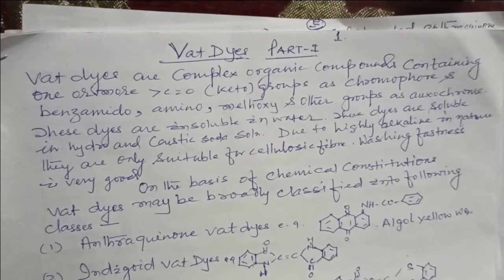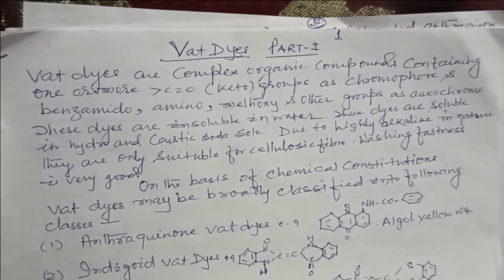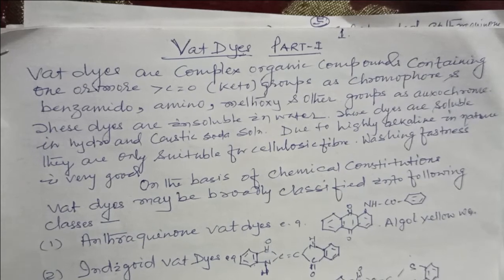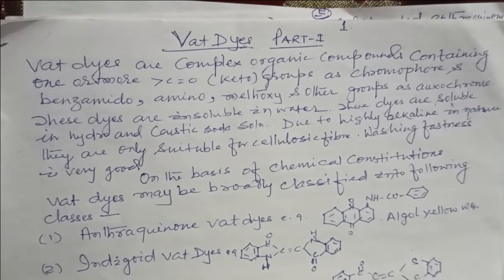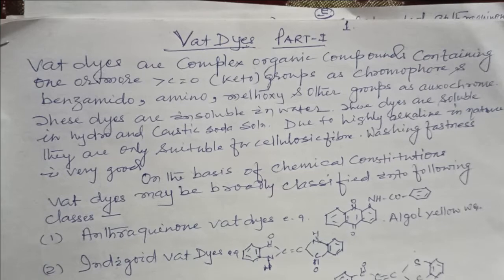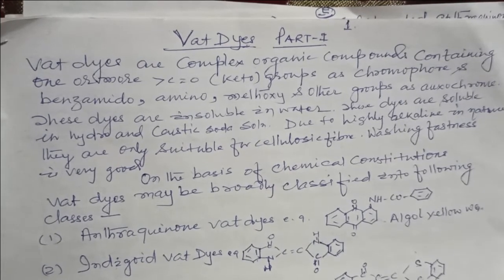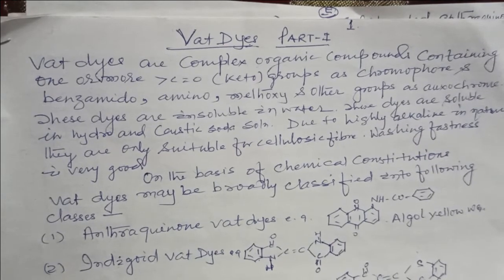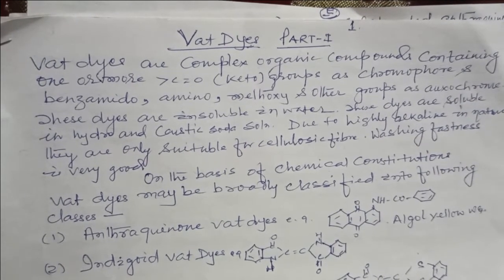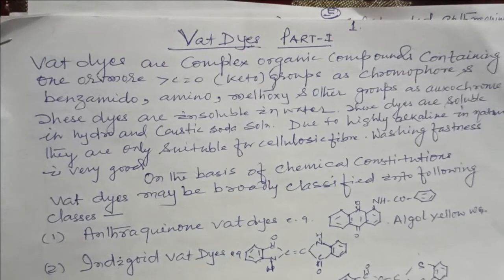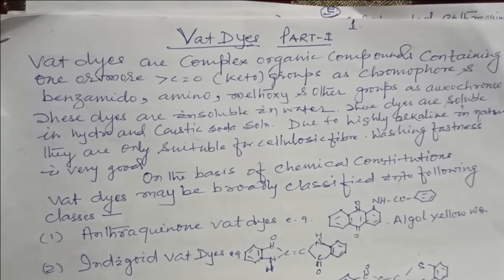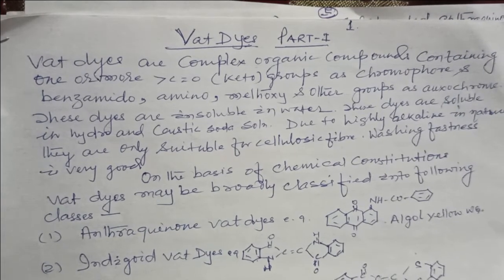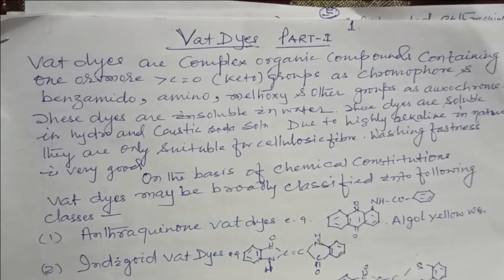Vat dyes are complex organic compounds containing one or more keto groups as a chromophore and benzamido, amino, methoxy and other groups as auxochromes. These dyes are insoluble in water. They are solubilised by hydrosulphite due to highly alkaline nature. They are only suitable for cellulosic fibers. Washing fastness of the dye is very good.